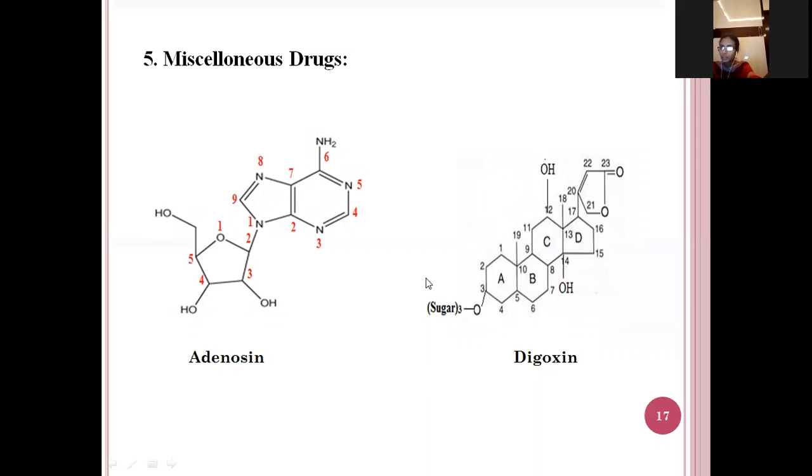In the third position, the sugar group is attached. Here in the 17th position, the furan is attached, and for the furan in the second position, oxygen is attached.